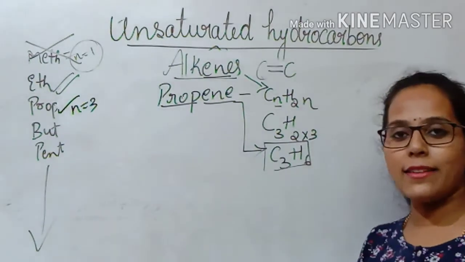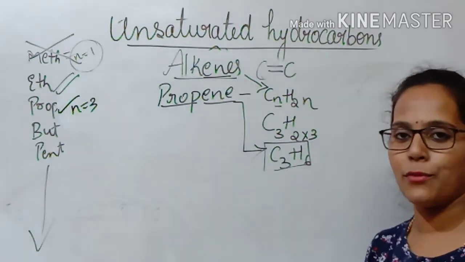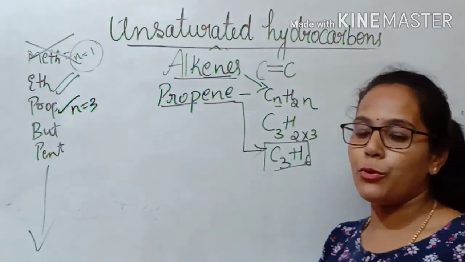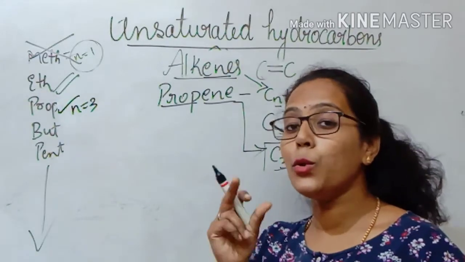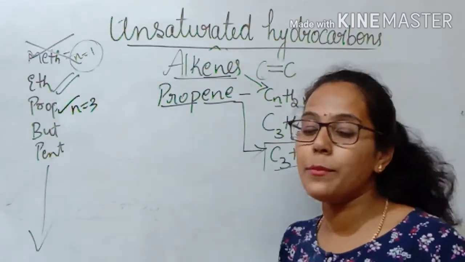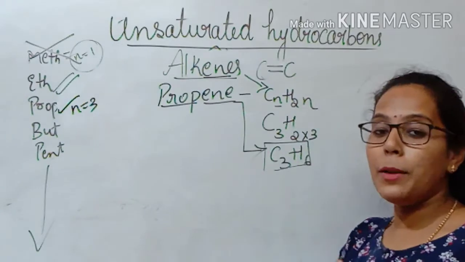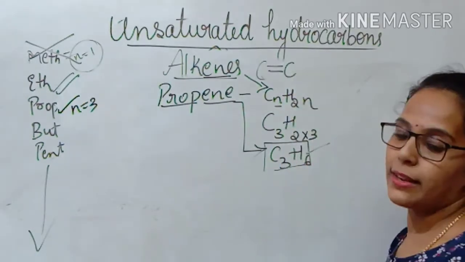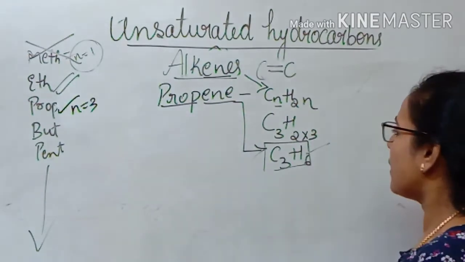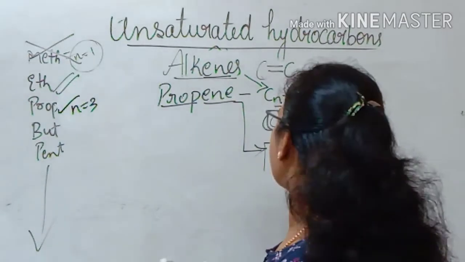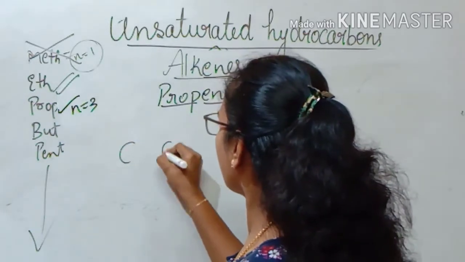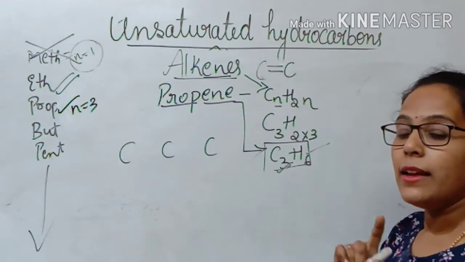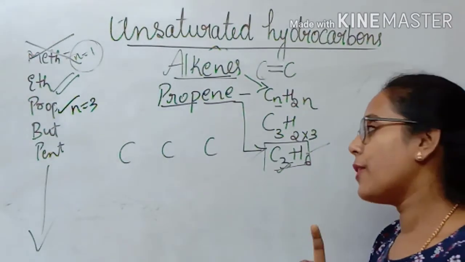If you want to write the structural formula, we have to look into the molecular formula. Correct? And when I write alkene, please remember that carbon atoms should have a double bond between them. Any 2 carbon atoms, not in between all the carbon atoms. Very clear, right? By looking at C3H6, I'm going to write the structural formula for the propene. So I start writing, that is C3, we have 3 carbon atoms here, and as I told you, in between any 2 carbon atoms, we have to write the double bond.